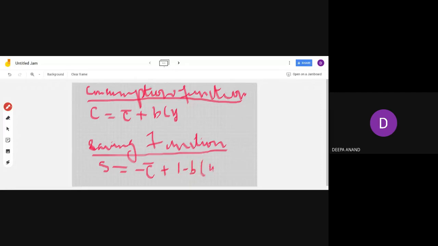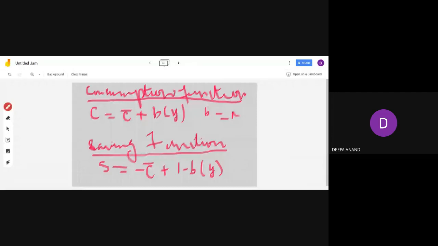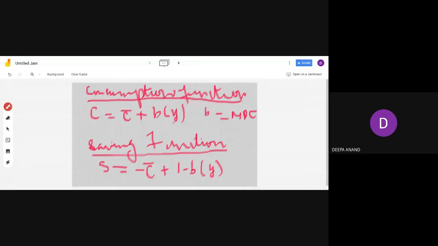So here you have seen what B is. B is equal to marginal propensity to consume. And in the saving function, in this way you have to multiply MPS into income. So if this is MPC into income, here you have to do MPS into income.